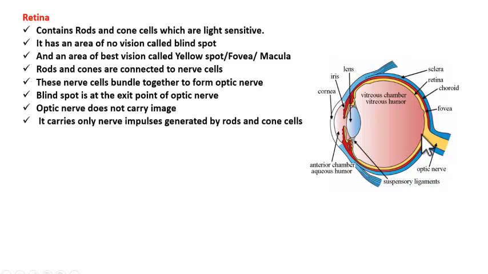I have not made the point here, but this is the blind spot where we don't find any image. We don't find the rods and cones here, so no image is formed in this region, no vision area. We can call it the no vision area. And we also find a best vision area called fovea. So this is the region where we find best vision. When the light falls on this region, we get the best vision of the image. Okay, so in the whole retina, if the light exactly falls on the fovea region, then we get the best vision